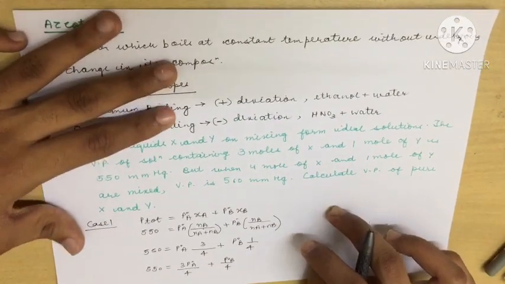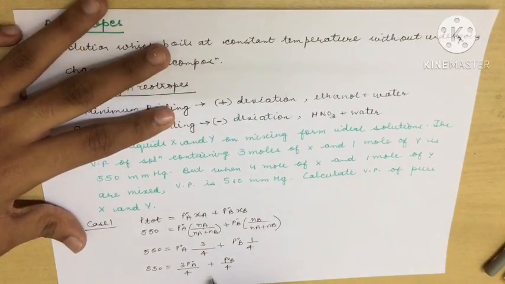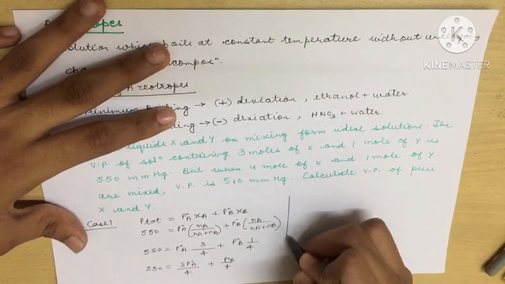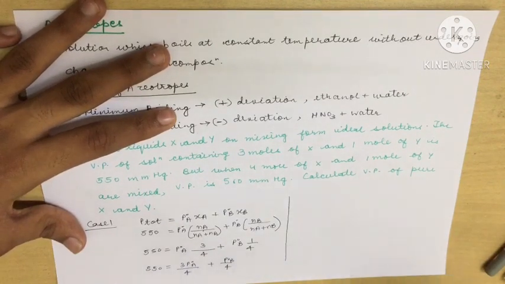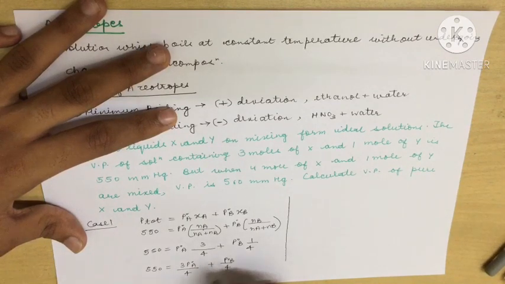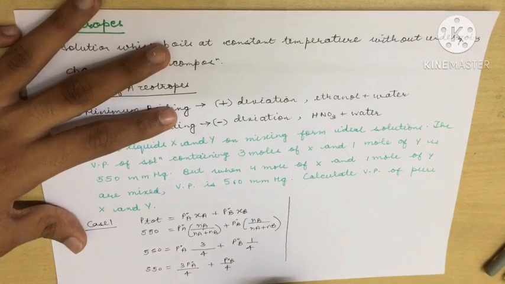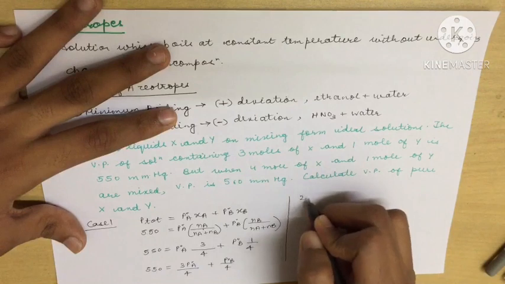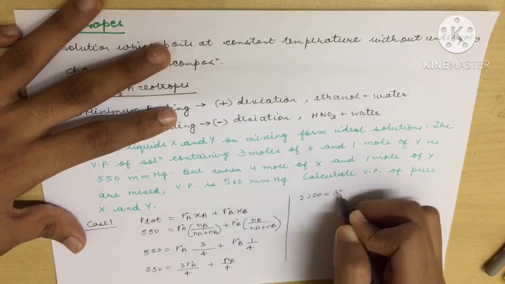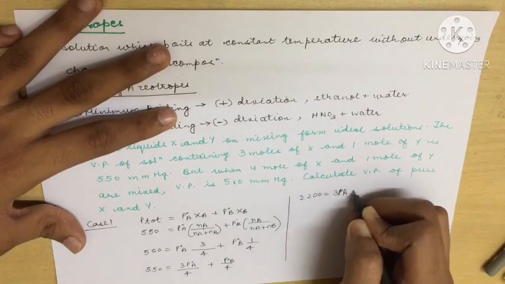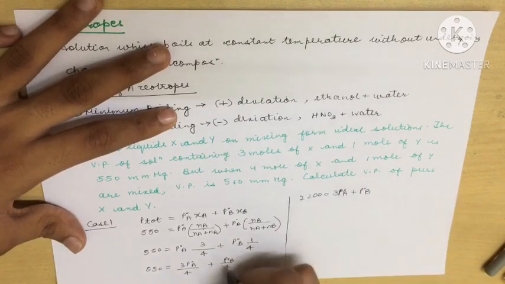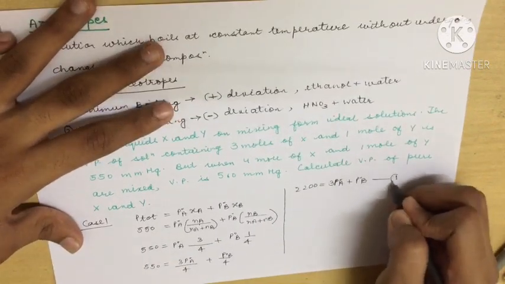Now one more thing we can do is take the LCM and send this 4 over there. Suppose I have taken the common LCM, which comes to 4. Now I have to send it to the other side. When I send it there, I will get 2200 equal to thrice P°A plus P°B. Okay, this is my first equation.